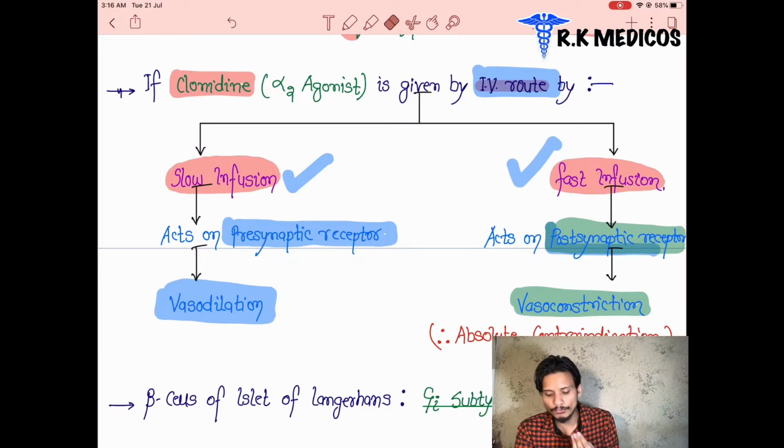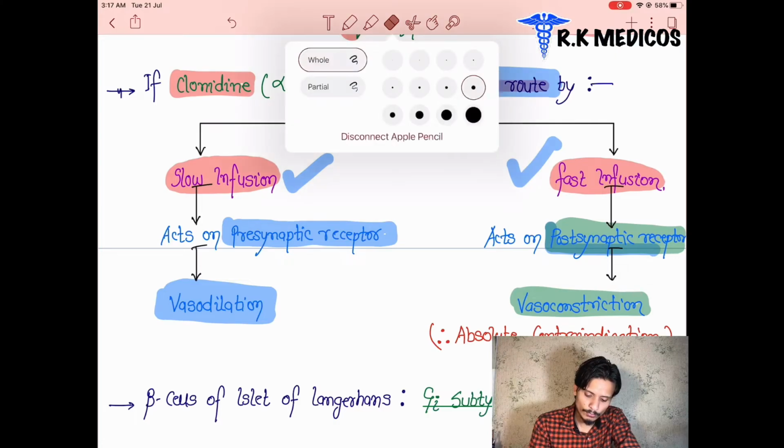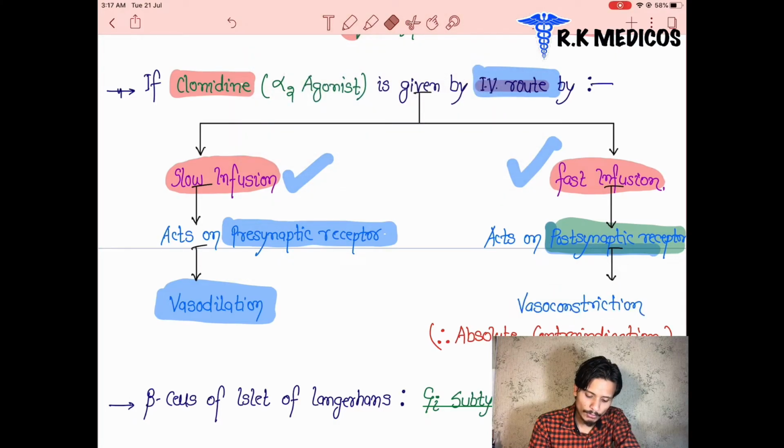absolutely contraindicated for it, because it is going to develop hypertension in our body, severe hypertension, and the patient may die. So we are never going to apply the intravenous route for clonidine in fast infusion for any person. It basically leads to vasoconstriction, and we don't want to do it.